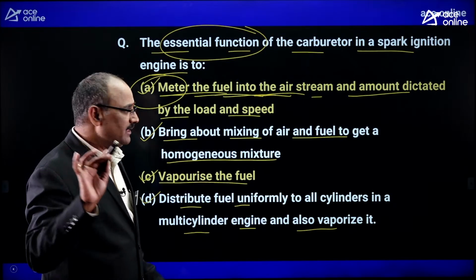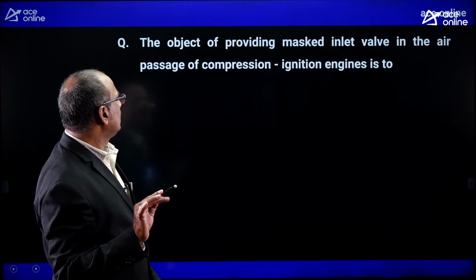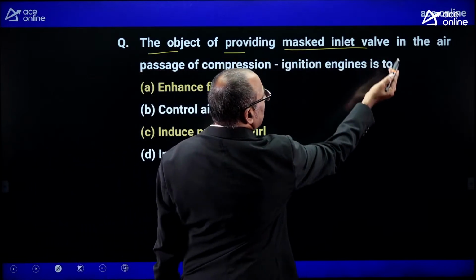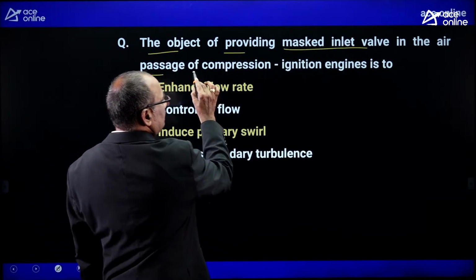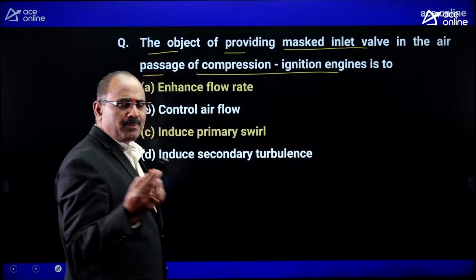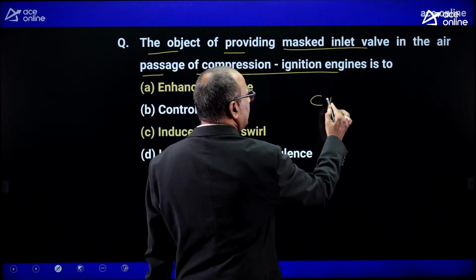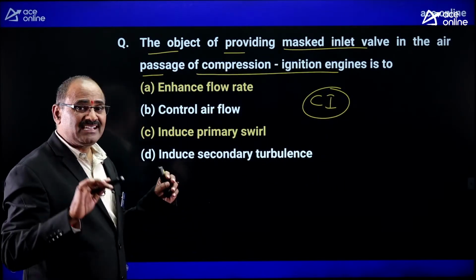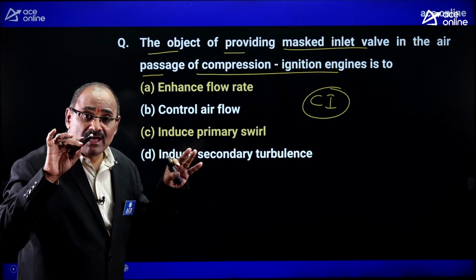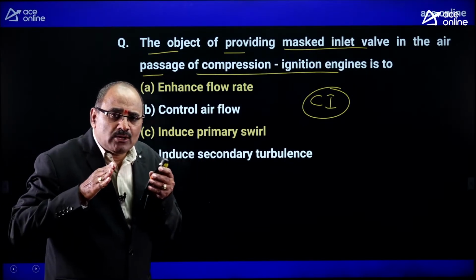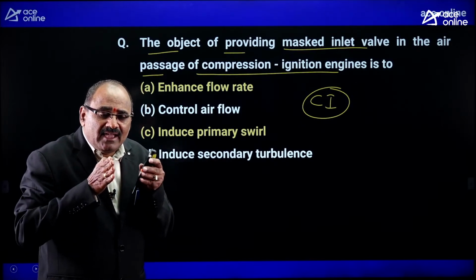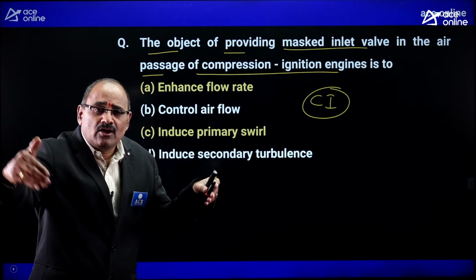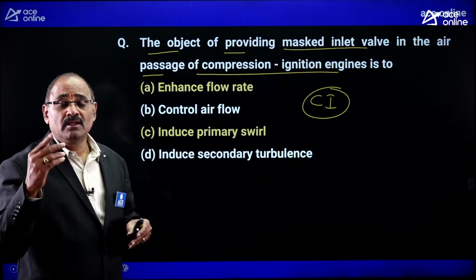Understood? Similarly, look at another important problem. Try to read it. The object of providing a masked inlet valve in the air passage of the compression ignition engine. Compression ignition engines mean diesel engines. Generally, for diesel engines, the inlet valve is masked. Once the inlet valve is masked, the air is made to enter at an angle. That air entering the cylinder at an angle meets the edge of the cylinder, causing some swirl motion.